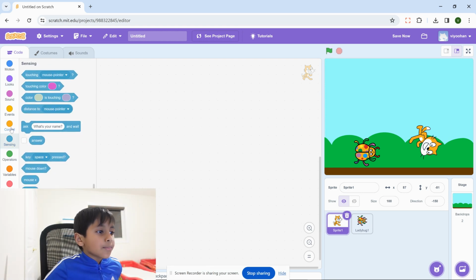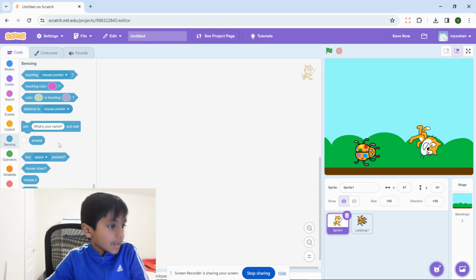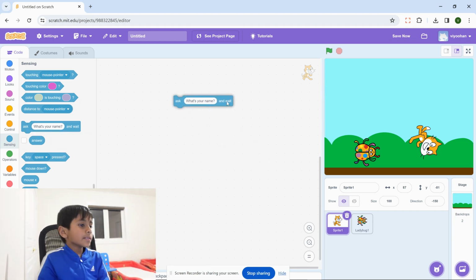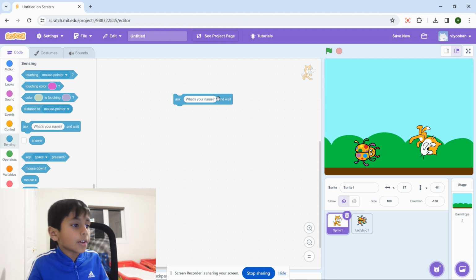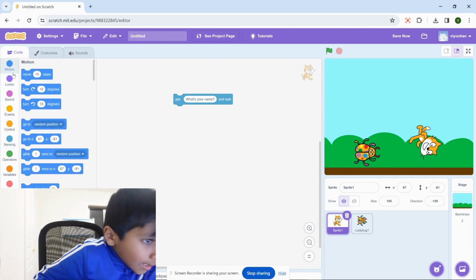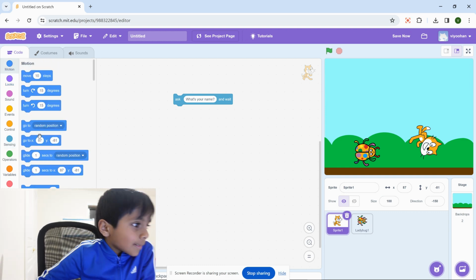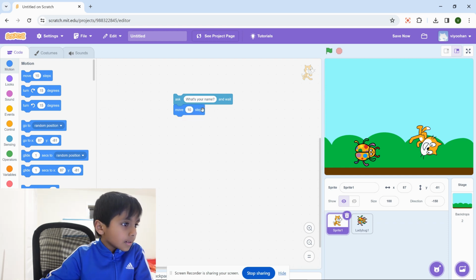Now we see a simple program. So go to sensing, and then you'll see the ask what's your name block. Then you have to go back to motions and put move 10 steps,